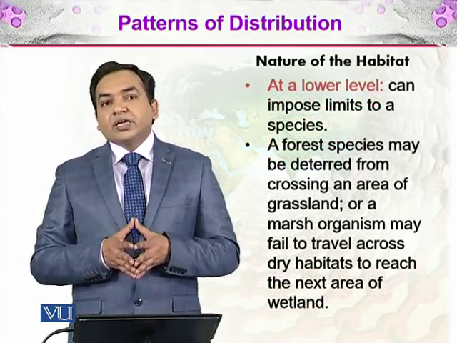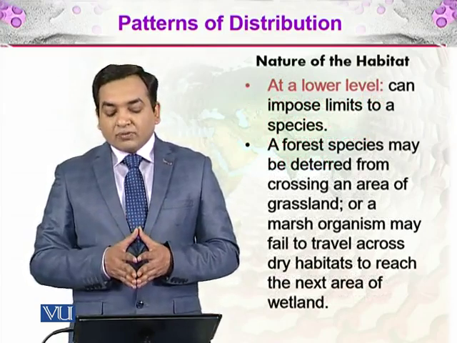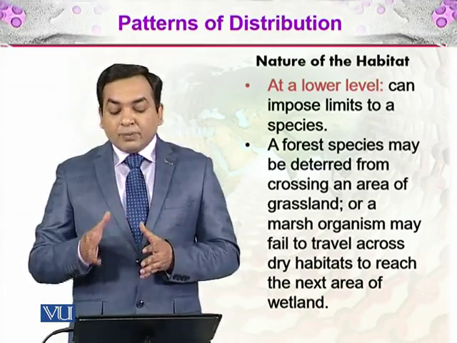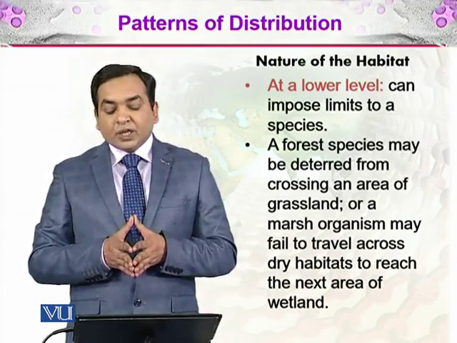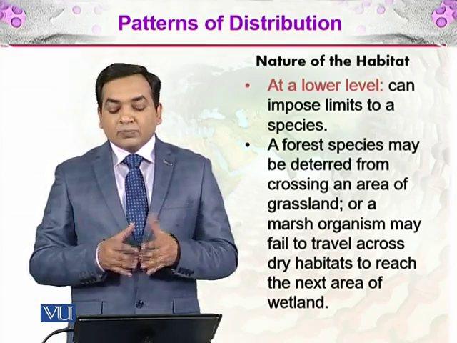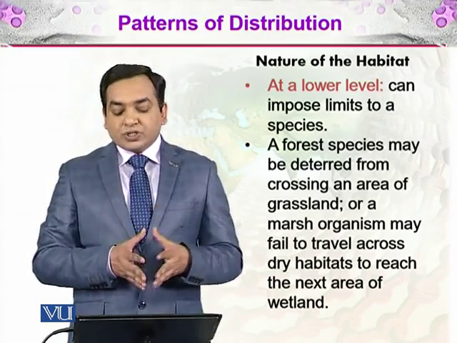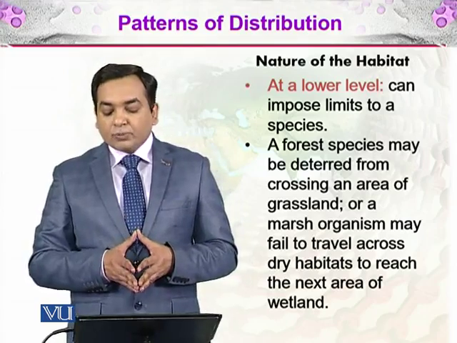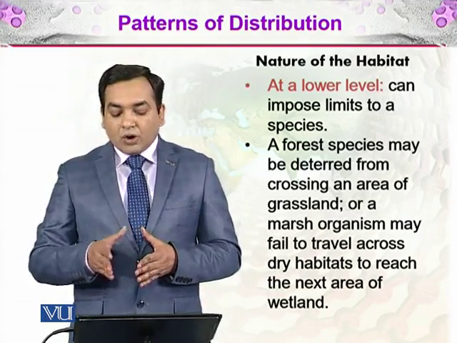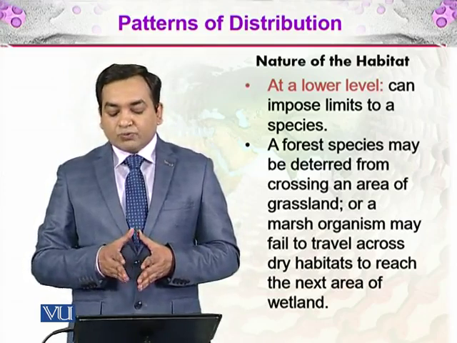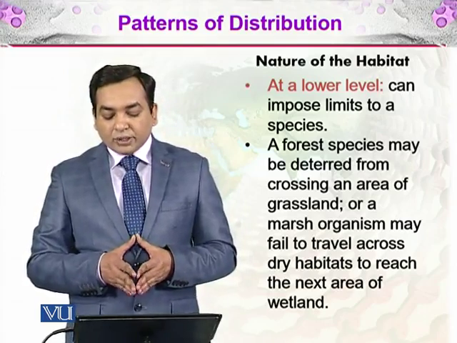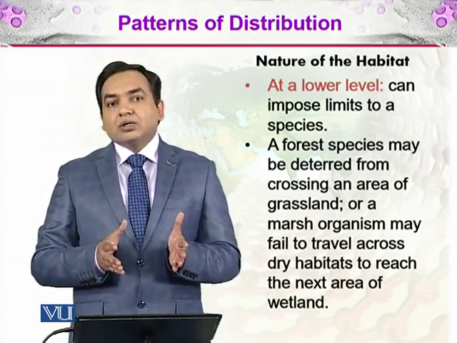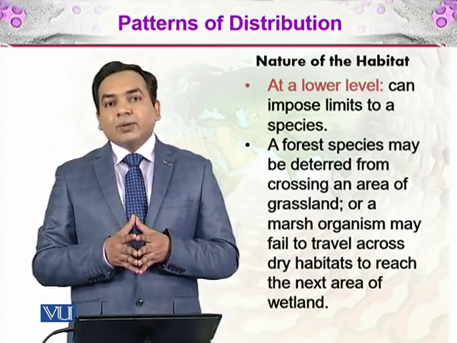And then there is the nature of habitat. At a lower level, the nature of habitat can impose a limit on a species. At a higher level it does not, but at a lower level, a species can be limited to one place. A forest species may be deterred from crossing an area of grassland, or a marsh organism may fail to travel across the dry habitat to reach the next area of wetland.